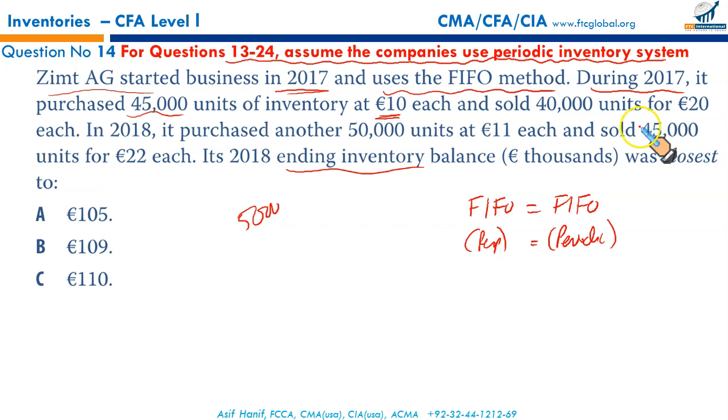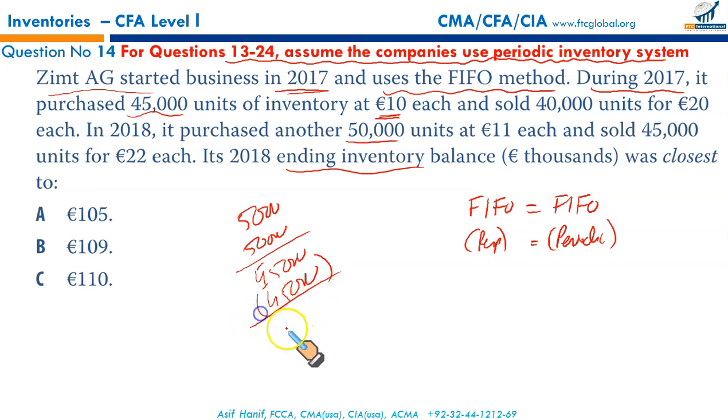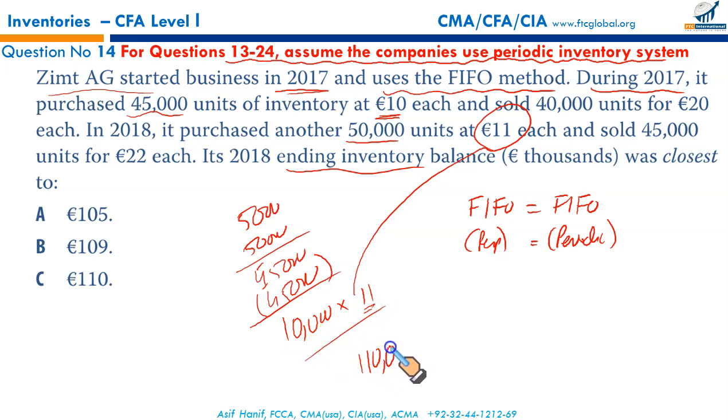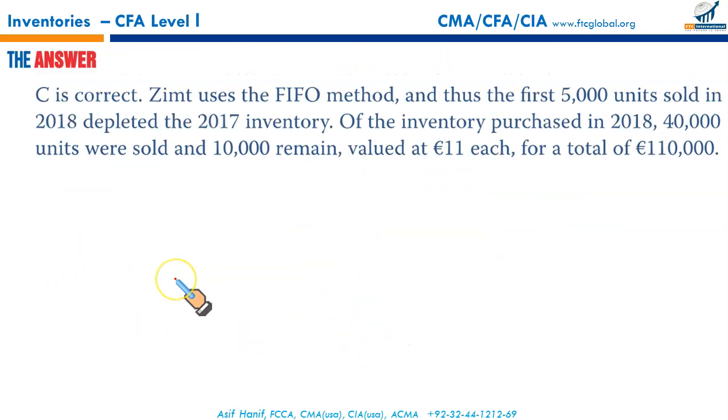We bought 50,000 units, meaning thereby the total stock available for sale was 55. Out of this 55, 45,000 has been sold, giving you 10,000 units as a closing stock. Since it's first in, first out, the oldest prices are charged to CGS. Your closing stock is valued at the latest prices. What's the latest price you have? 11 euros per unit. Latest prices are used to value your closing stock. That gives you 110,000. That makes 110. C is the correct option.